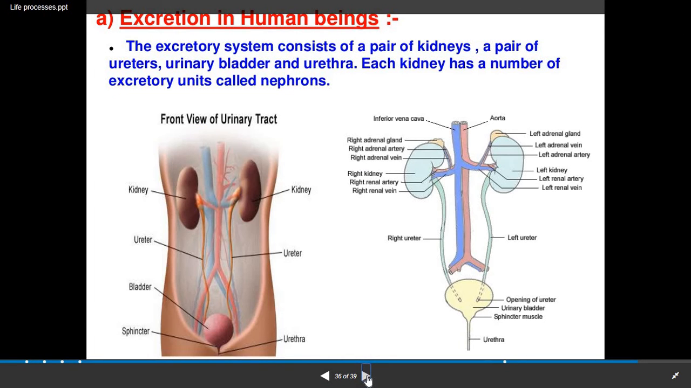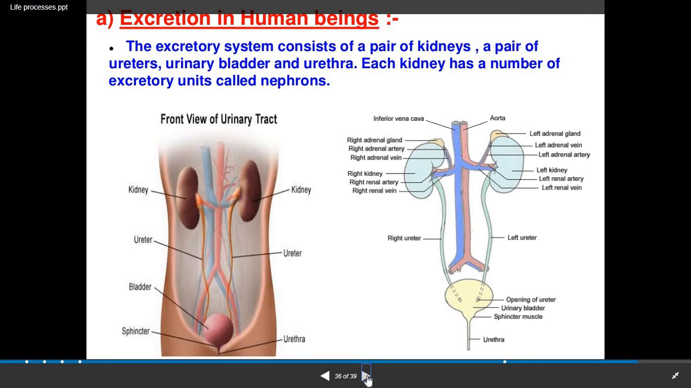Now excretion in human beings. Humans have a well developed excretory system which consists of a pair of kidneys, meaning two kidneys. Kidneys are bean shaped and reddish brown in color. A pair of ureters are there, tube-like structures originating from each kidney. Then the urinary bladder, a muscular organ and the site for temporary storage of urine. Finally, after the urinary bladder, the opening is known as the urethra.